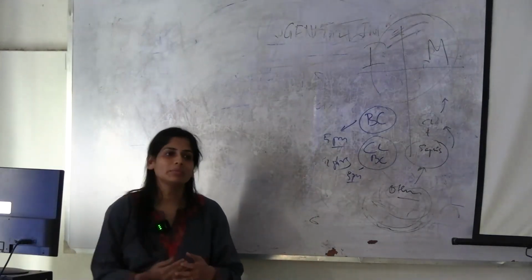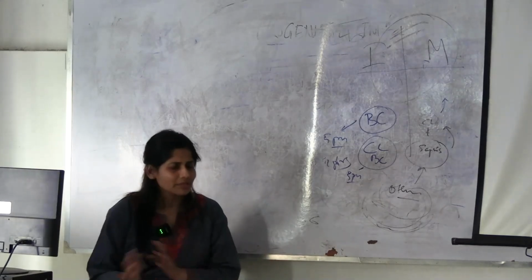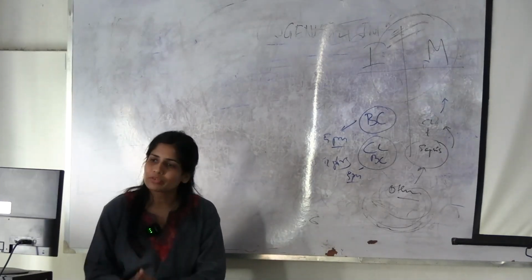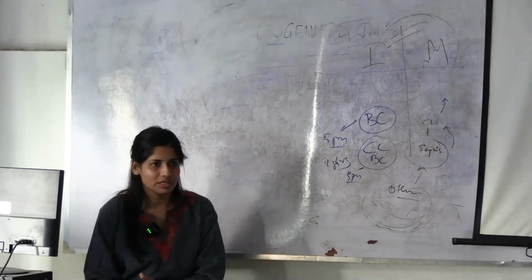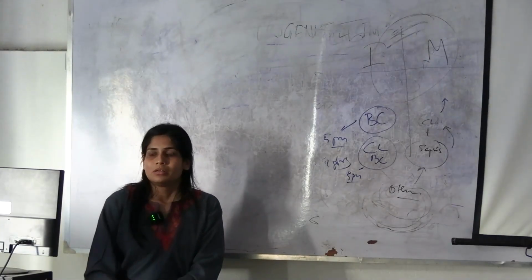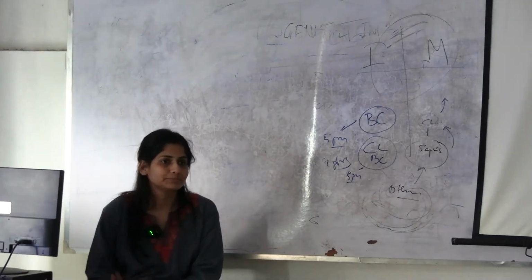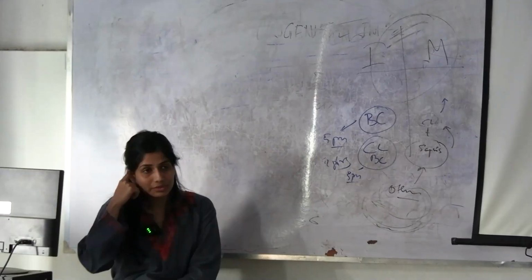You have to name them. The mechanism differs for each, but just remember that we use treponemal specific antibodies. This is how you diagnose syphilis. How will you treat syphilis? Penicillin. That was about syphilis.